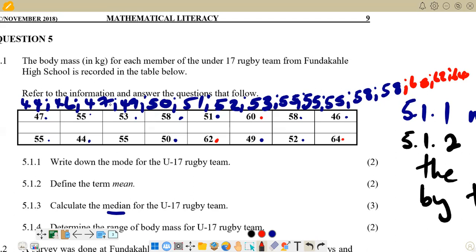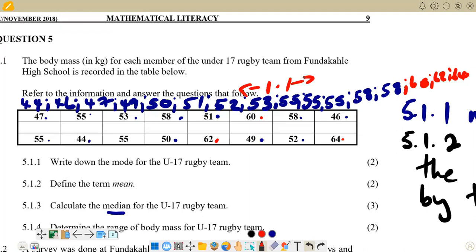So if you count 1, 2, 3, 4, 5, 6, 7, 8 here, that's where we have 8 values. Then we have also 8 values on the other side, 1, 2, 3, 4, 5, 6, 7, 8. So we've got 8 values on this side and 8 values on this side. So it means our median is in between here, 53 and 55.